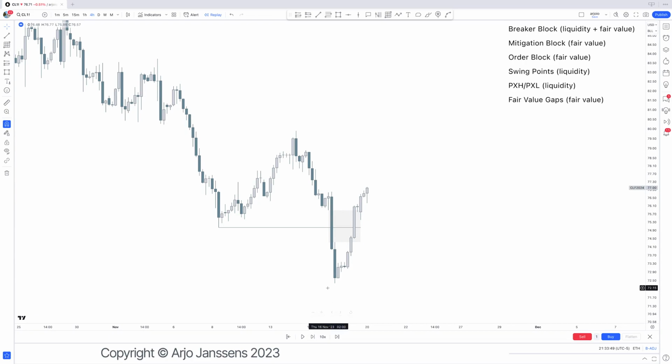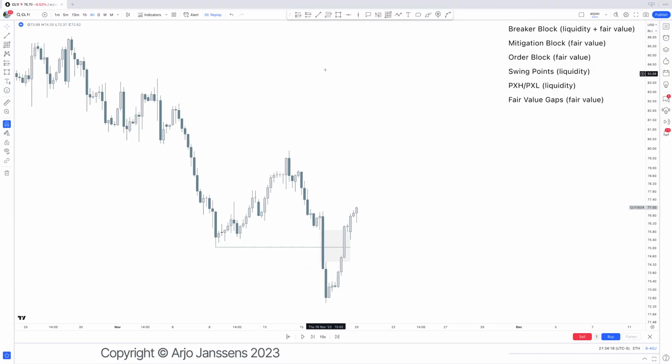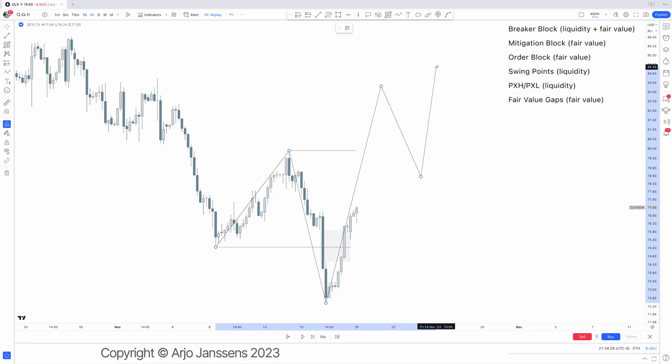So right here, now what would you do? Okay, this is interesting, because right now there's no reason to come back above, because all this below this was considered not fair value. Everything above that low is already fair value. So there's no reason to come back above it very far. Maybe a sting into it, nothing more than that. So now the target would be, all right, well, what is the liquidity? The liquidity is these highs right there, which then overall does what? That creates then eventually your new potential breaker block.